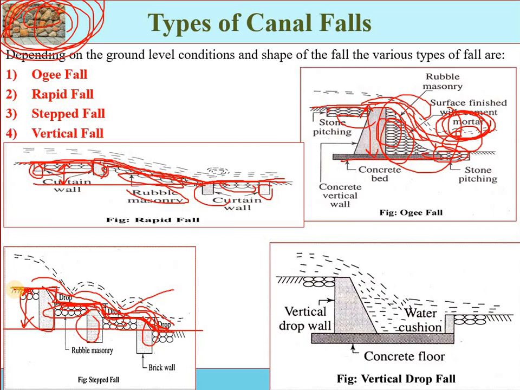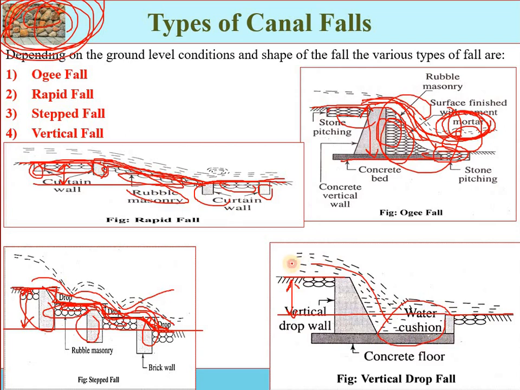Next type is the vertical drop. Here you can see the transition from convex to concave. Here we have abrupt changes, a type of vertical fall. That is the upstream side, that is the downstream side. This is the difference between the two levels which we have to cover with the help of the fall structure. And here you can see that a water cushion, a stilling basin, is provided.